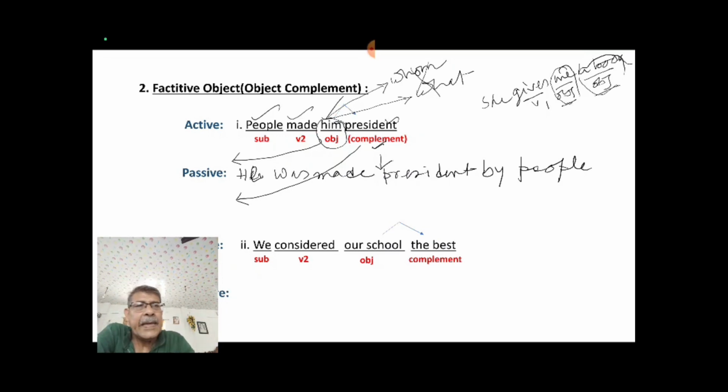Here, when we get double object, the difference between double object and factitive object is that in case of double object, they are both objects, they are different items and they are both objects. But in case of factitive object, him and president, whatever you are getting here, they are not different things. Him is object, but president is part of him, coming to complete him. This is your complement. So you can't set complement in the place of your subject, isn't it?